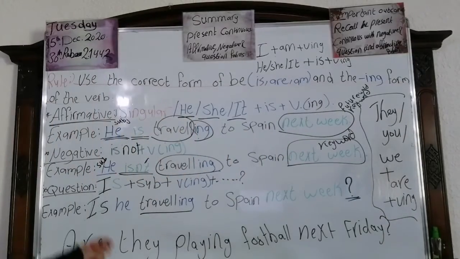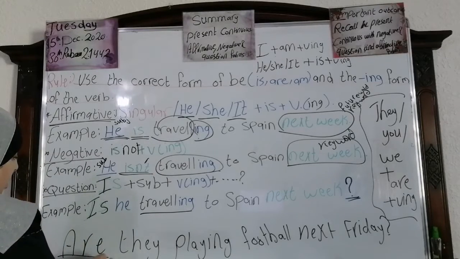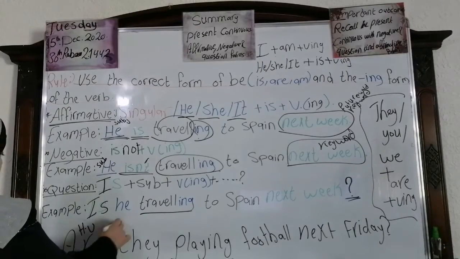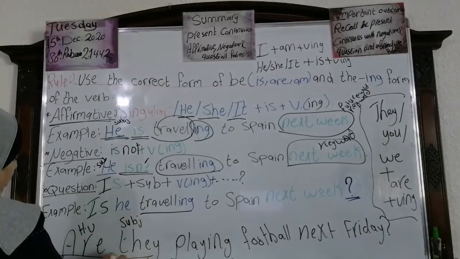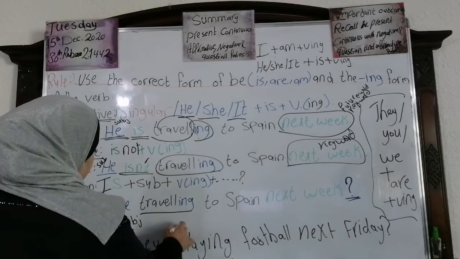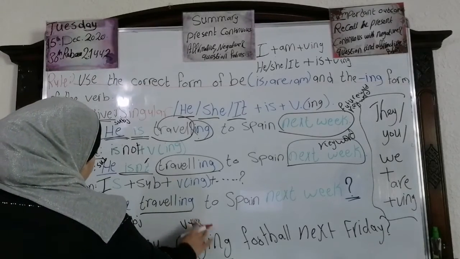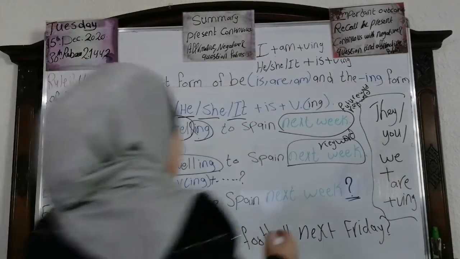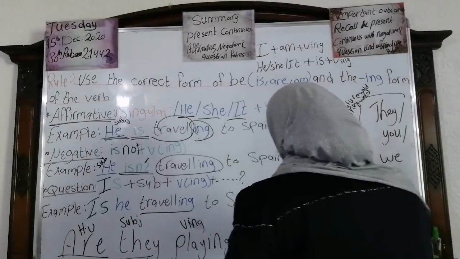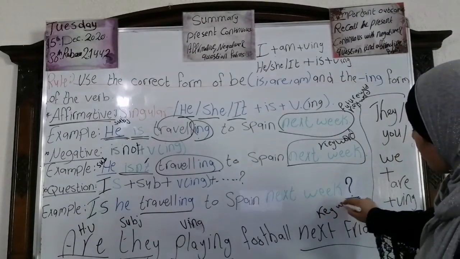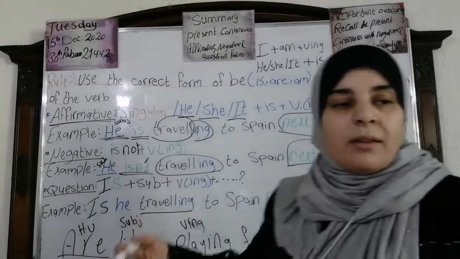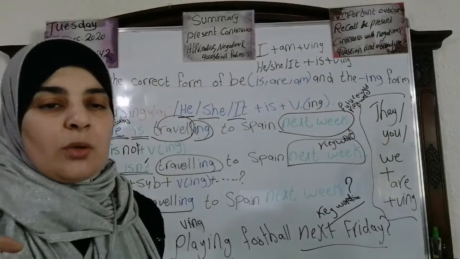What did we do? We put the helping verb are in the beginning. Okay, this is the verb. Then the subject. Then the verb ing. Okay, this is the helping verb. Then the subject, which is they. Then playing, which is the verb plus ing. Okay, with ing. Deal. And next Friday is what? It's the keyword.